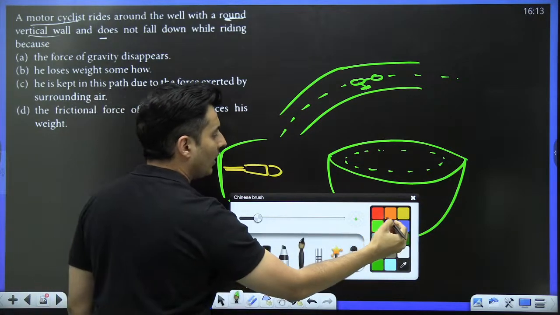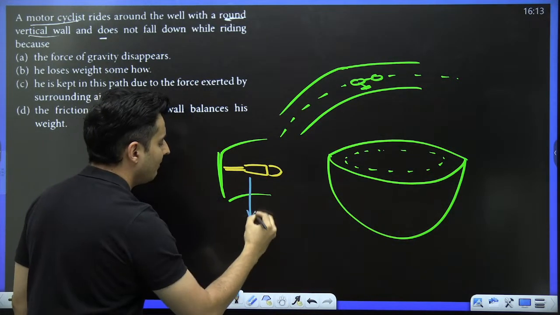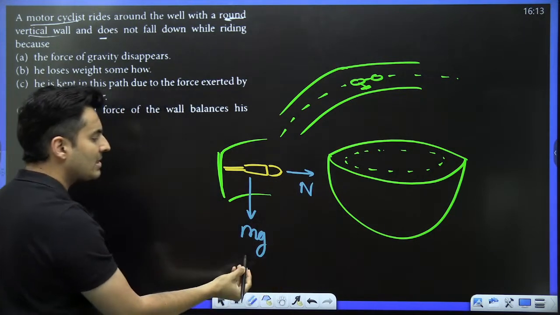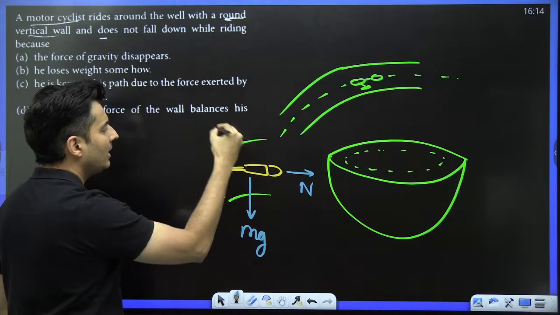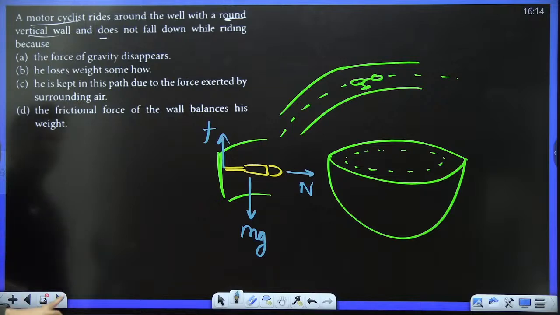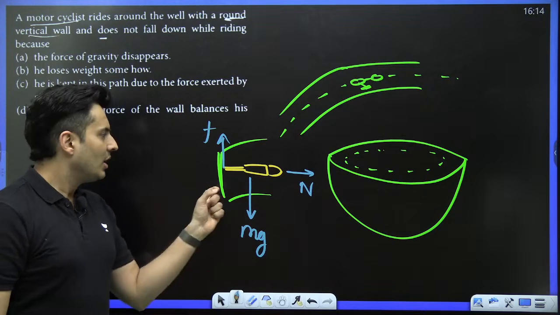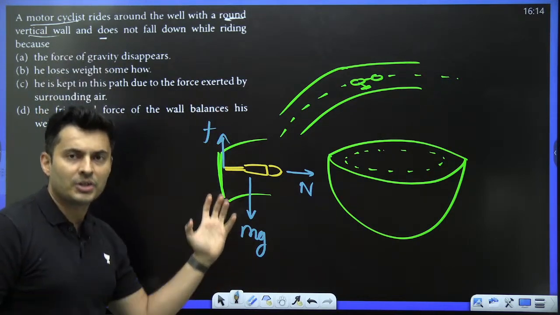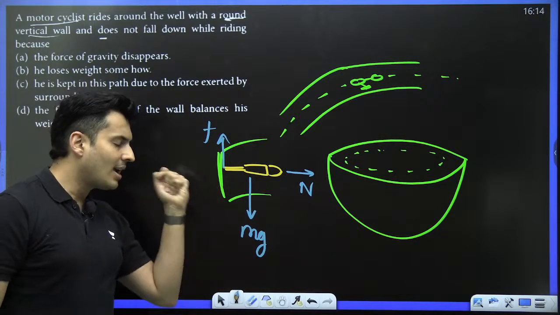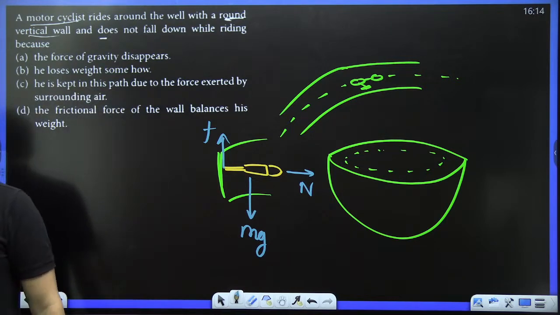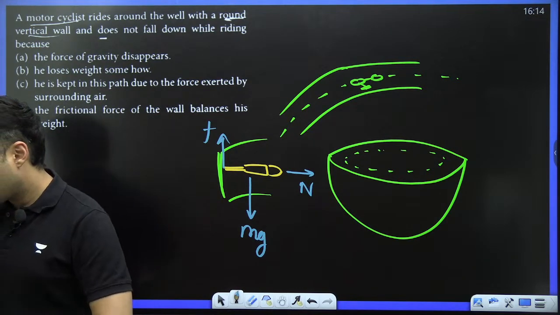The forces acting on that particular person will be one weight, mg, and there will be one normal. There must be some force to balance mg, and that will definitely come from friction. So the frictional force balances the weight. Yes, that is option D, because there is no motion in the upward direction. So the friction has to balance mg. There is no other force which can balance it. I hope this is clear.